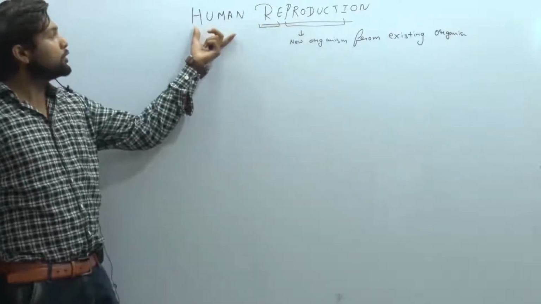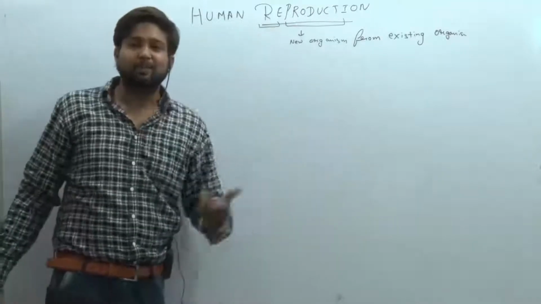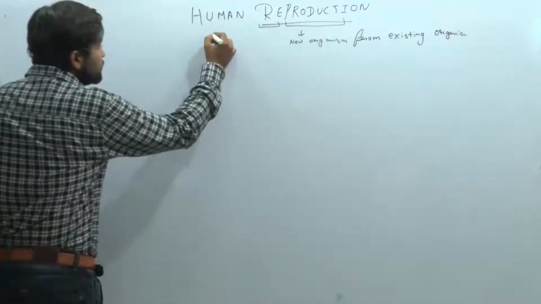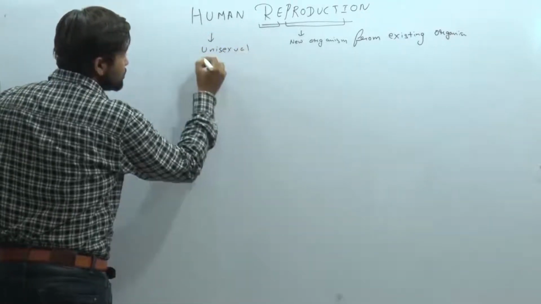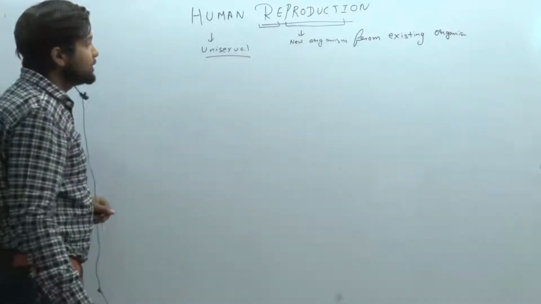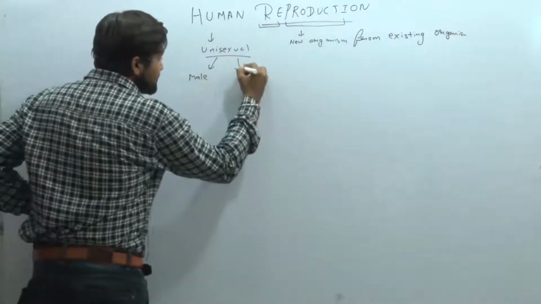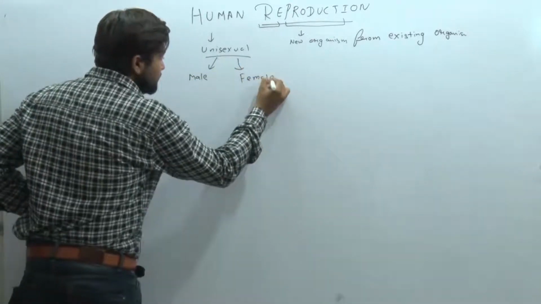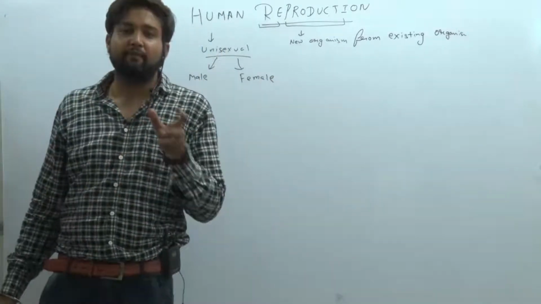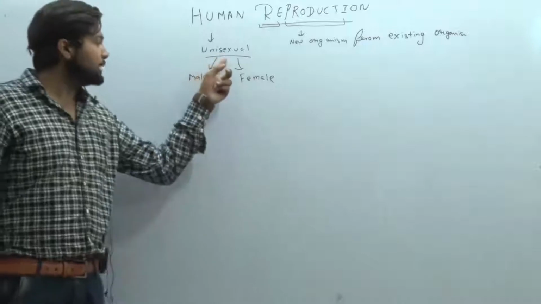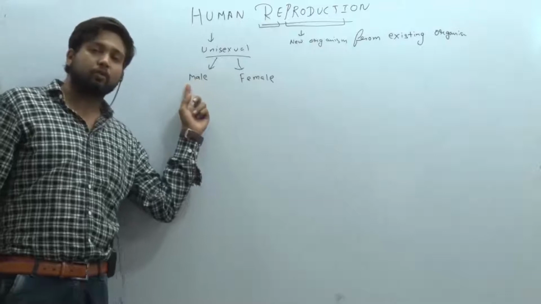When we talk about humans, human reproduction means humans reproduce themselves, the same progeny. As we know, humans are unisexual. Unisexual means a single type of sex character is found in a human, either male or female. Bisexual means on a single body both male and female characters are present, while unisexual means different characters are present on different bodies. If someone is male, then he is only male.